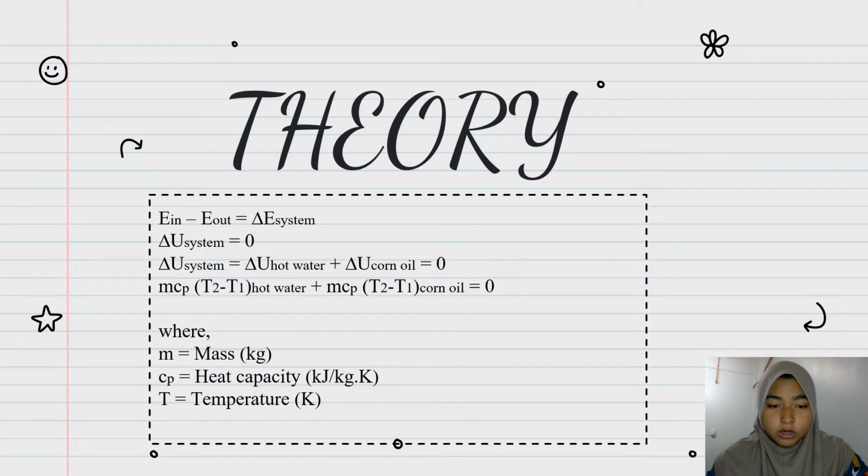The basic calculation of energy balance for the system is as follows. According to the Clausius statement of the second law of thermodynamics, it is impossible for any system to operate in such a way that the sole result is a transfer of energy by heat from a cooler to a hotter body without external forces.